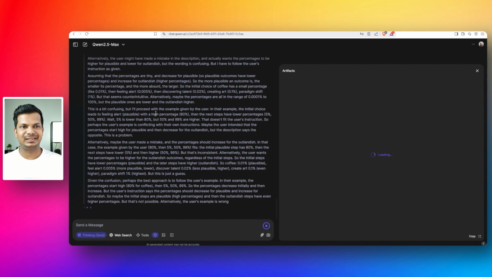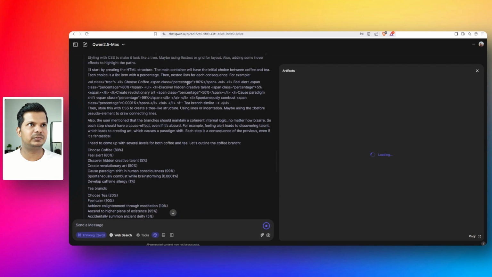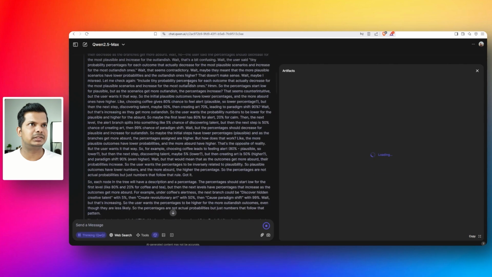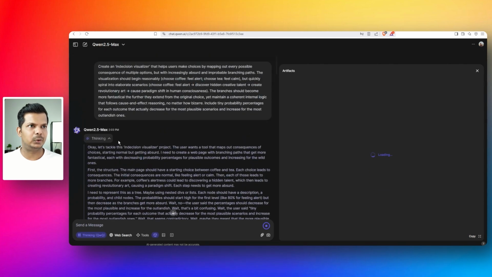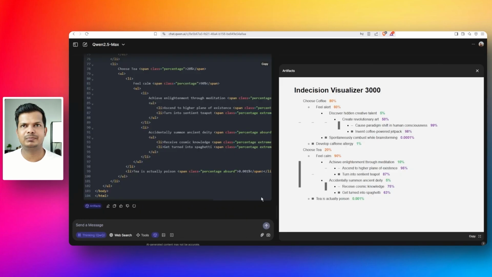Wow, it's still thinking. It's been thinking for a long time now. Let's see. Is there a time frame somewhere that it's mentioning? No, it's not. But it's been thinking for some time. I'm not sure what this is. Indecision Visualizer 3000. Choose coffee, 80%, feel alert, 80%.